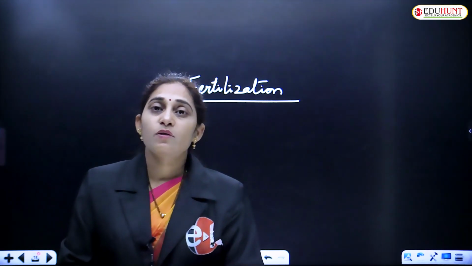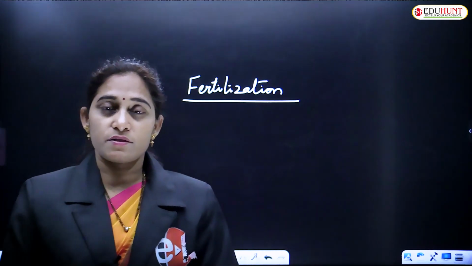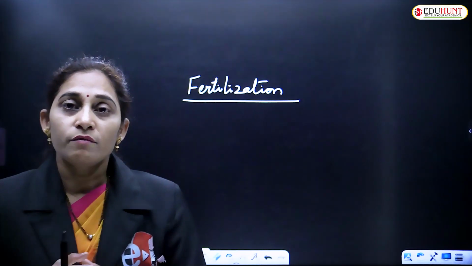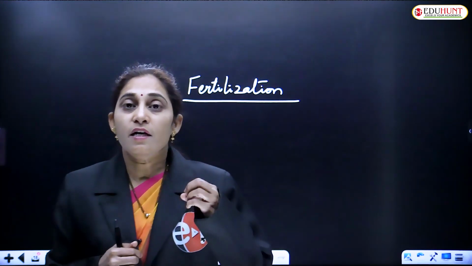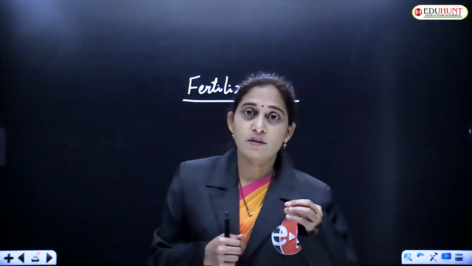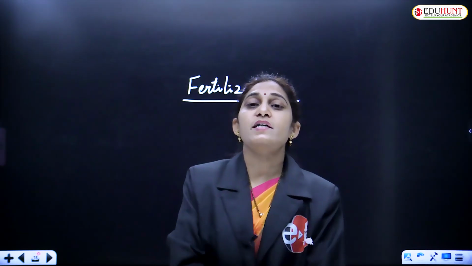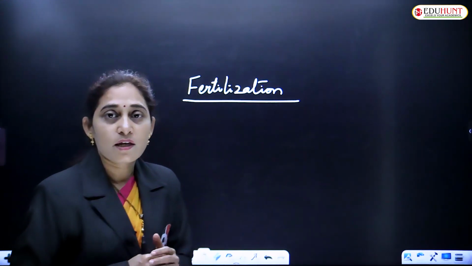While discussing the reproductive characteristics of angiosperms, the unique feature of angiosperms is the formation of flower. Flowers are produced, and these flowers bear reproductive organs. If the male and female reproductive organs, that is androecium and gynoecium, are present in a single flower, the flower is said to be bisexual. If they are present on different flowers, they are said to be unisexual flowers.